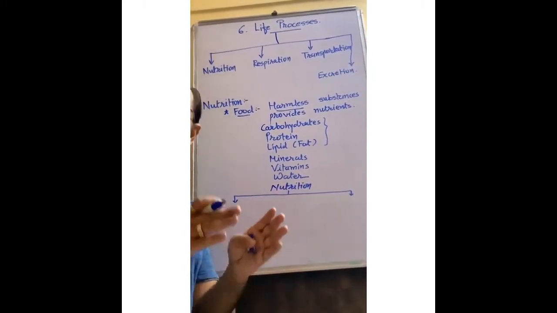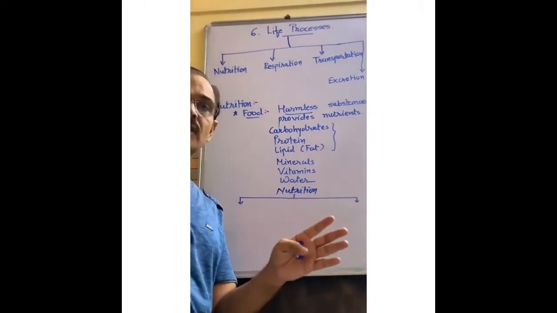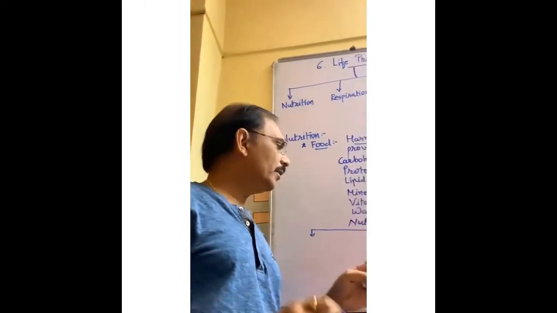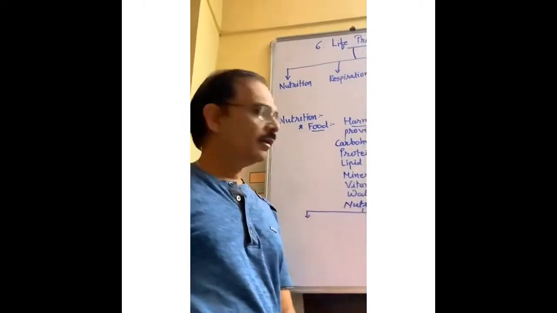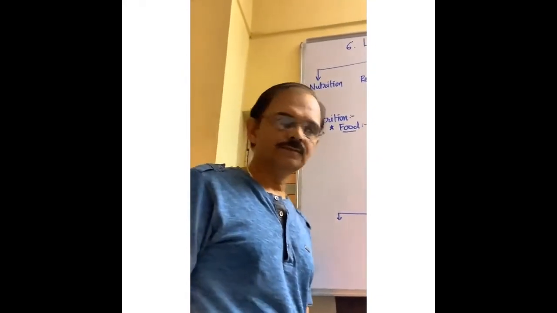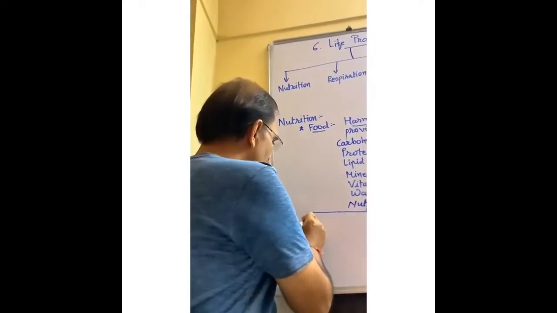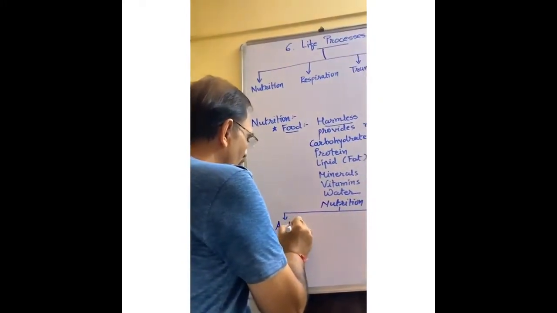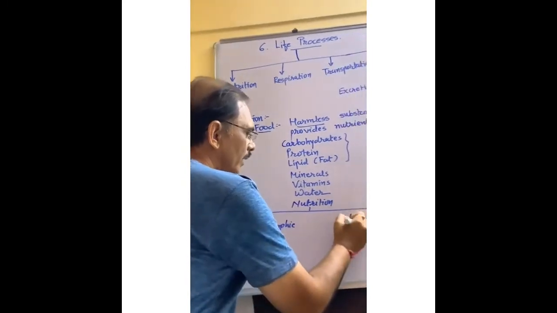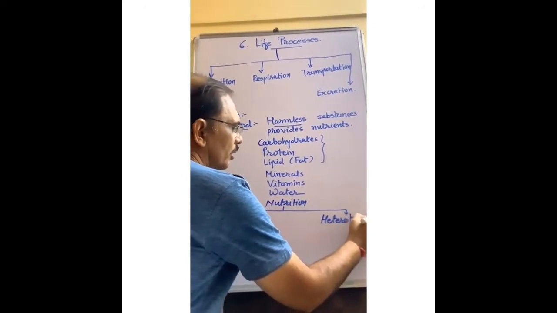The process in which any type of living organism, maybe a microorganism, maybe a complex organism, obtains nutrients, is called nutrition. Mainly 2 types of nutrition are there. The first is autotrophic nutrition and the second is heterotrophic nutrition.